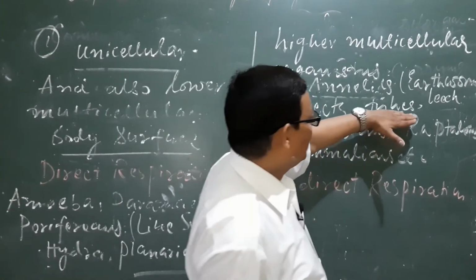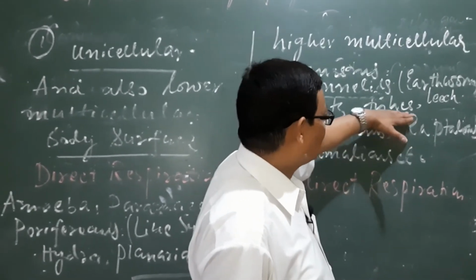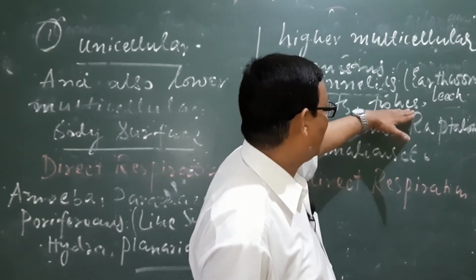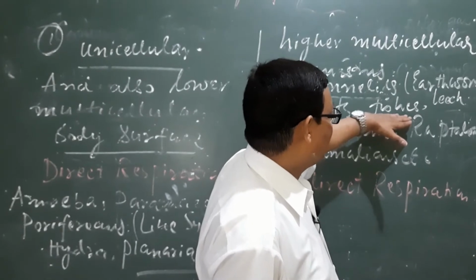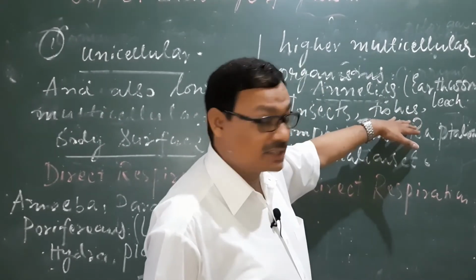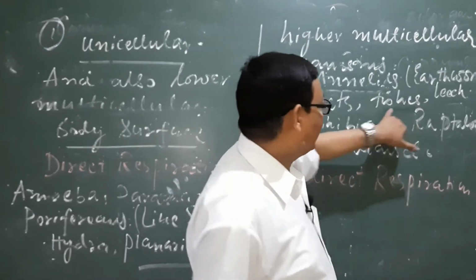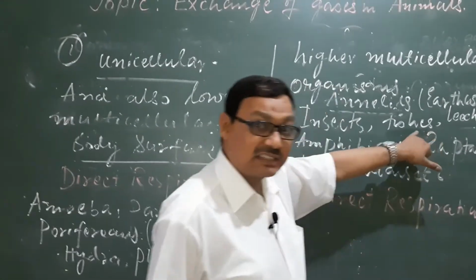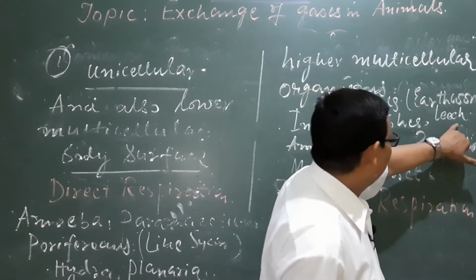In the case of fish and other aquatic animals, water has dissolved oxygen, so water is the source of oxygen. In this category of organism there is a presence of gills for the exchange of gases, as breathing organs, and those organisms which respire by gills are known as branchial respiration.